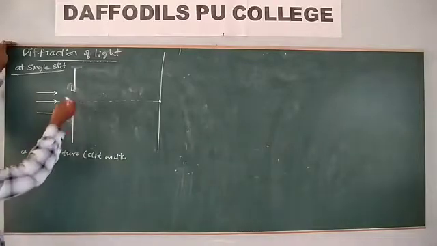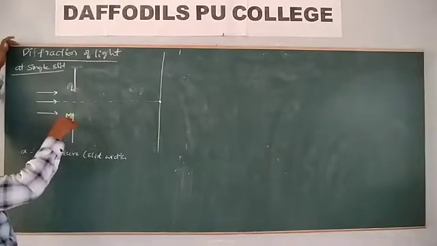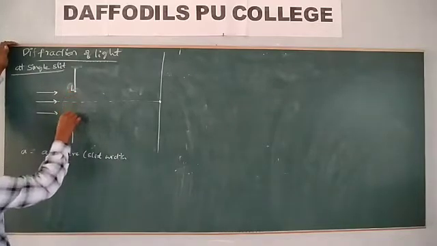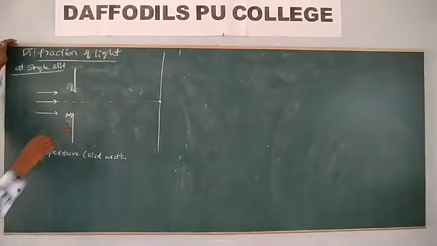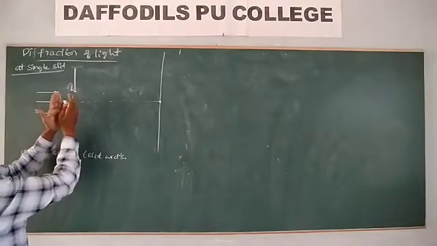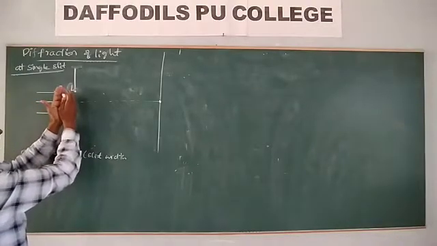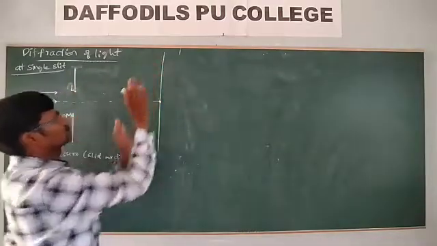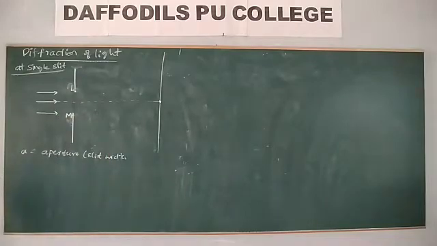Now, if the parallel beam of light is incident, what would happen? We know already, if we have taken plane waves, when they touch this aperture, then they will be diffracted into the geometrical shadow of this aperture.